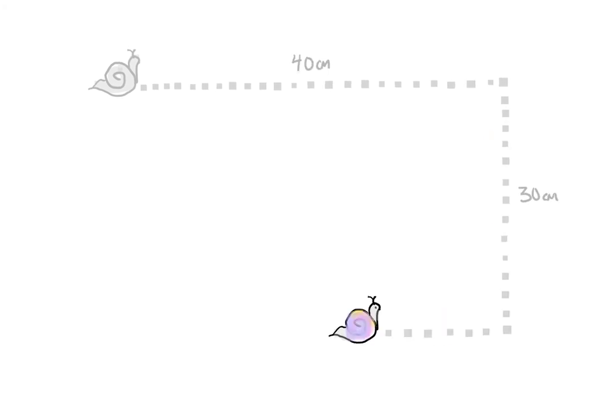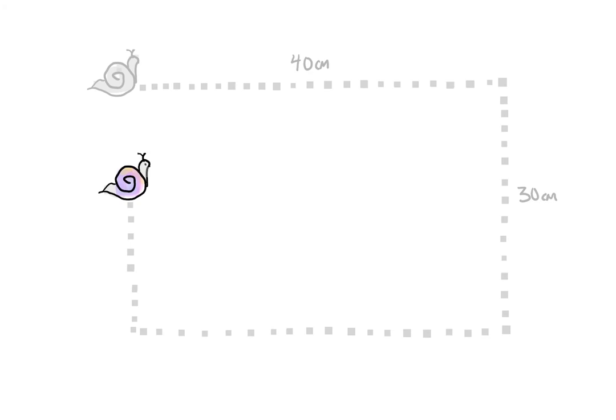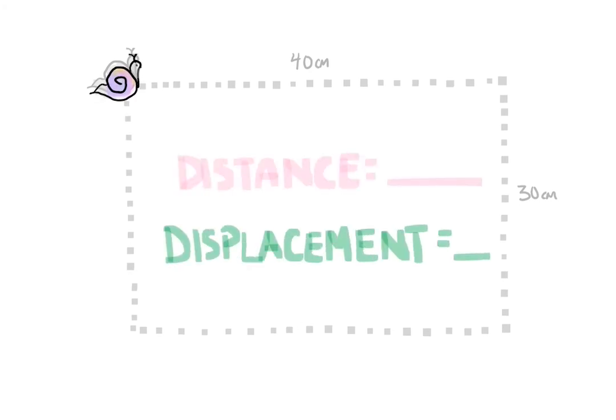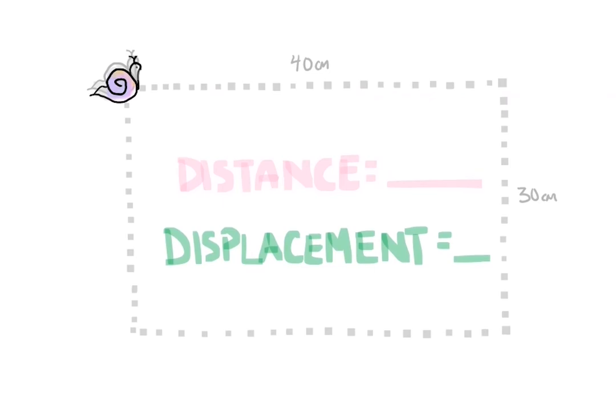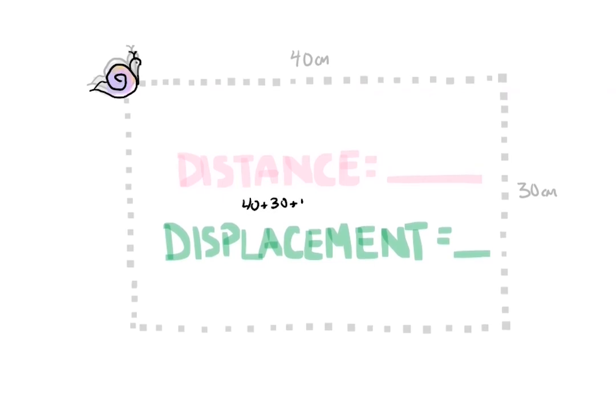Okay, let's just test ourselves. Let's say this snail walks all the way around the garden perimeter and ends up in the same spot. What's its distance? What's its displacement? Pause the video to solve. Okay, distance is how far this guy traveled. We can just add them without worrying about the direction. Displacement is how far and in what direction.